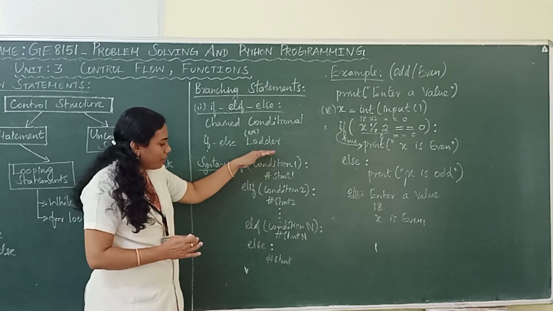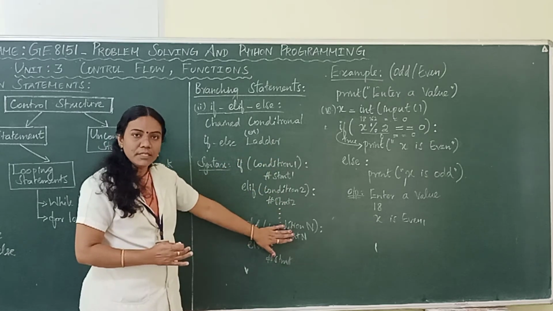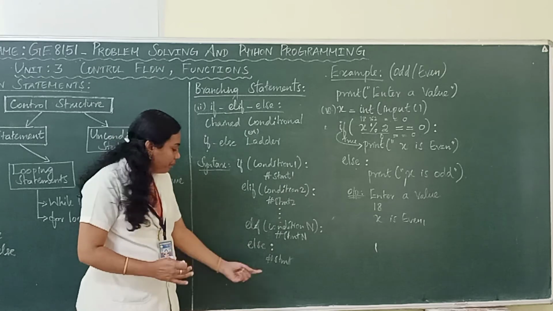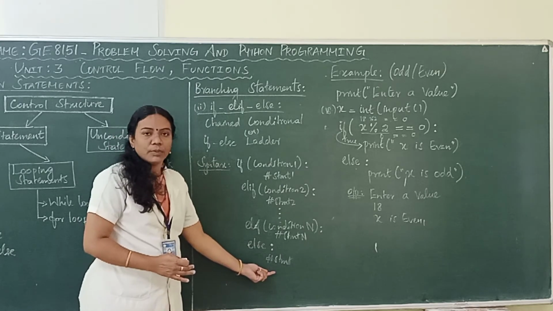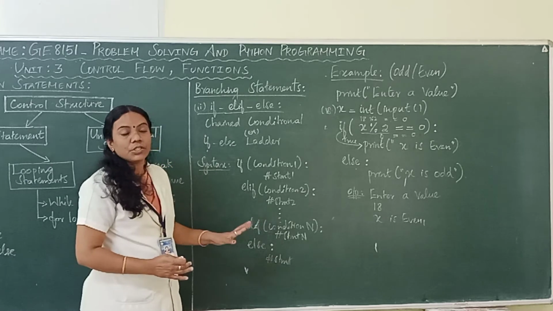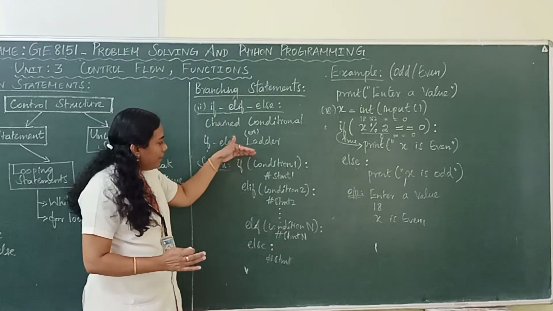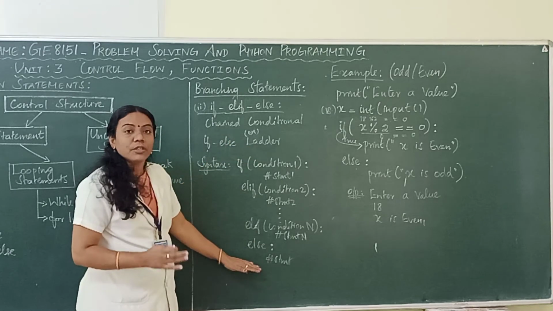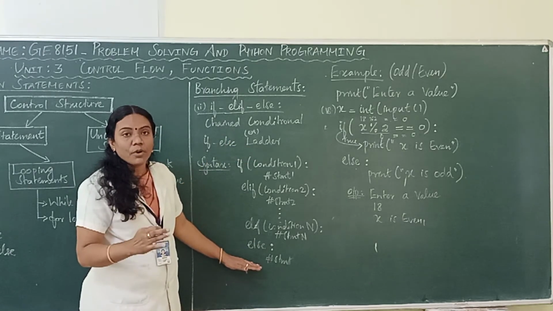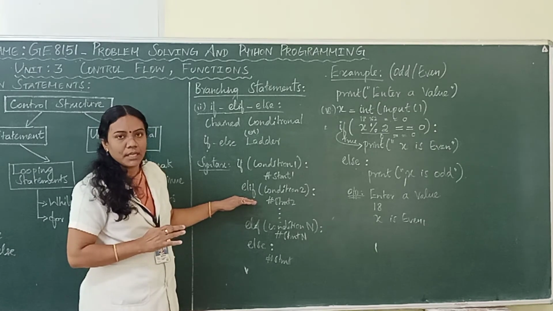So, if I am writing n conditions and all n conditions are false, at that time the finally given else part will get executed. Understood? So, this is the working procedure of if, elif, else. In between if and else you can add n number of elif statements, that is the meaning, right.